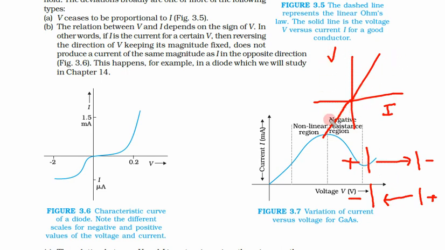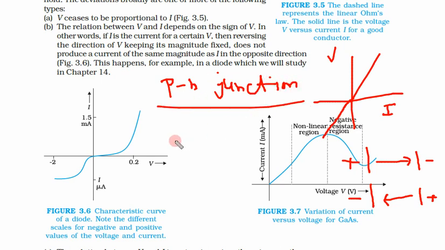So we get a similar kind of current of the same magnitude, but in some devices, that device is called a PN junction or diode. We will study them in chapter 14, but here you see that this is forward current, that means voltage is on the positive side and current is also positive, both directions are positive. This voltage is negative, current is negative.